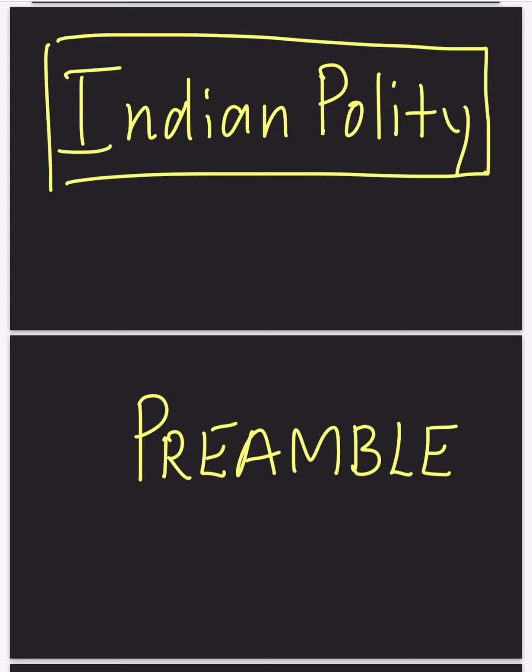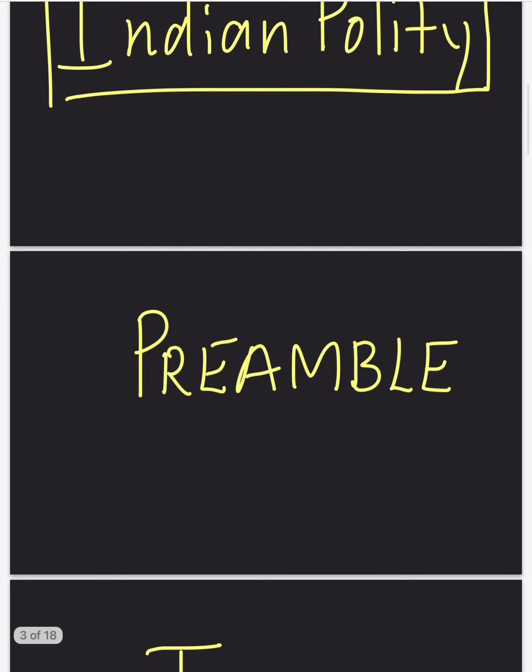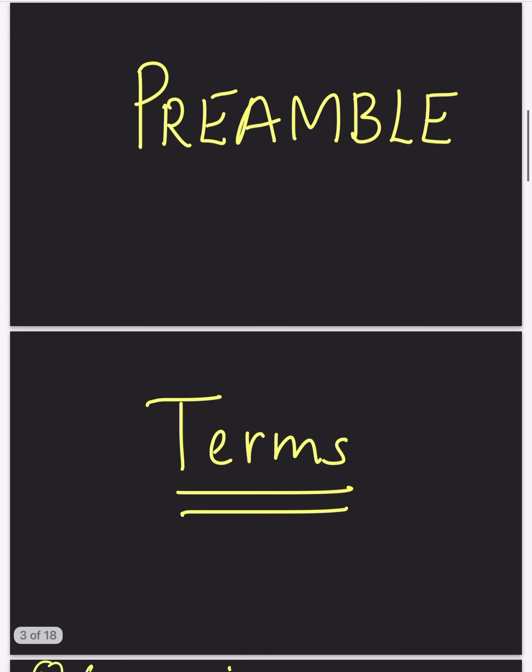We were studying about Indian polity. In our first video lecture, we studied about the preamble. We had already covered the meaning of the preamble, its characteristics and its purpose. So now we shall study the various terms that we see in the preamble.